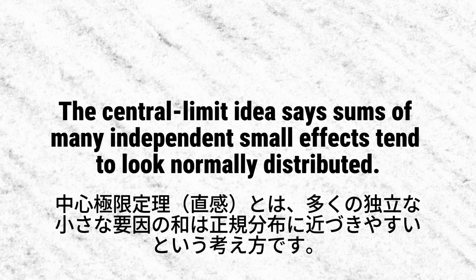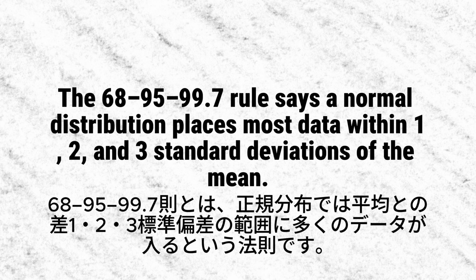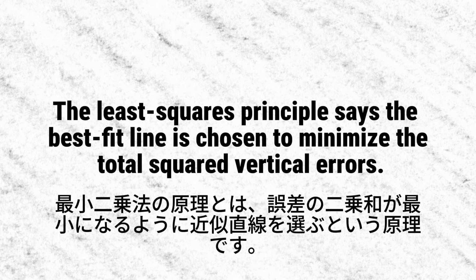The central limit idea says sums of many independent small effects tend to look normally distributed. The normal curve symmetry law says a normal distribution is symmetric about its mean. The 68, 95, 99.7 rule says a normal distribution places most data within 1, 2, and 3 standard deviations of the mean. The least squares principle says the best fit line is chosen to minimize the total squared vertical errors.